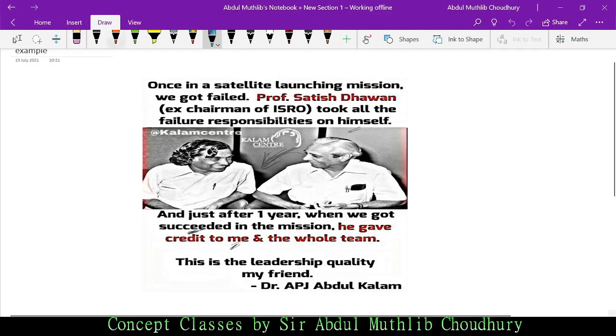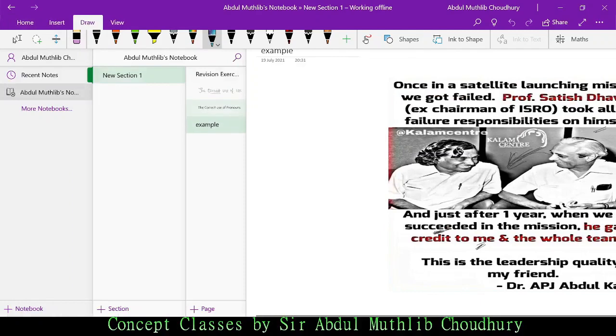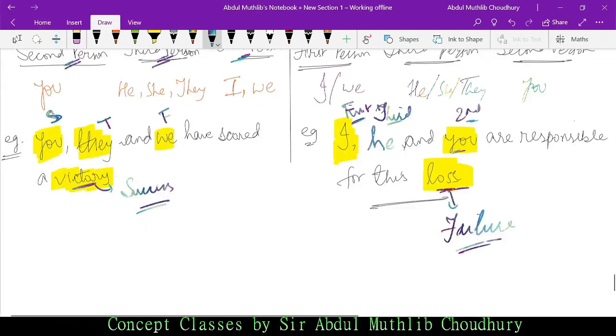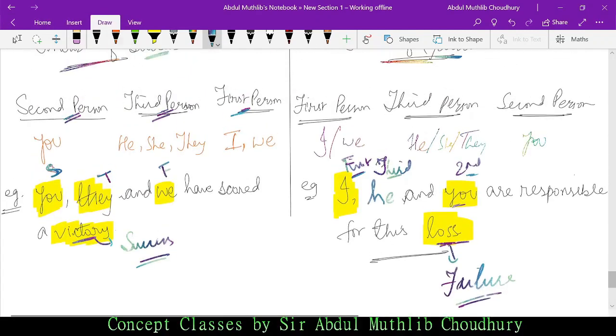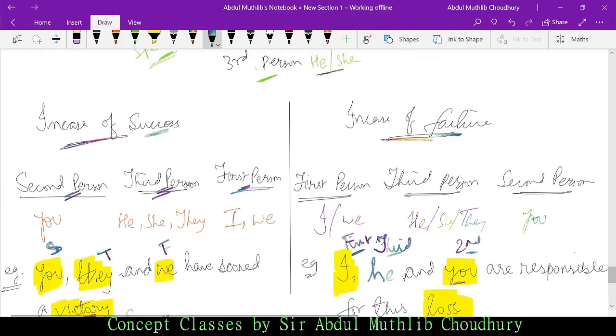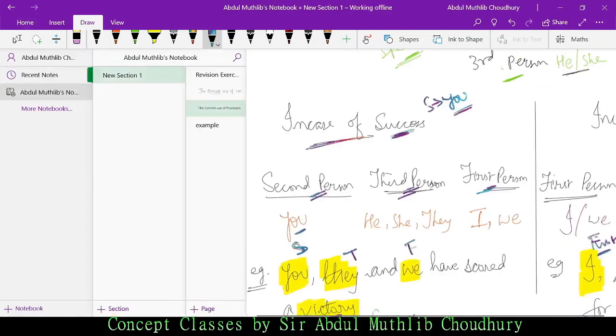As I told you about this story, look at this. First let us just revise so that you will be able to relate to this one. In case of success, what do we start with? You. Just remember this to understand the story in that image. For success we start with you, and for failure we start with I. In case of failure, you put yourself first, and in case of success, you put the other person first.